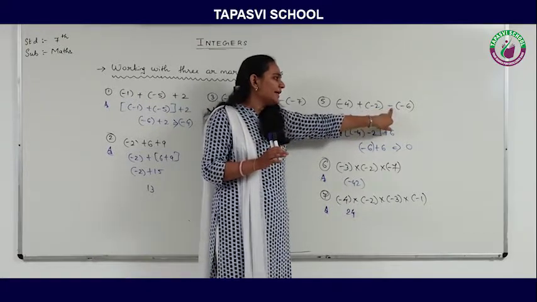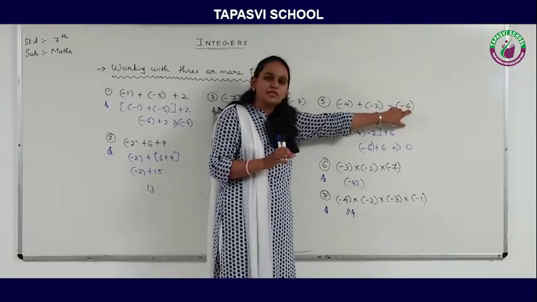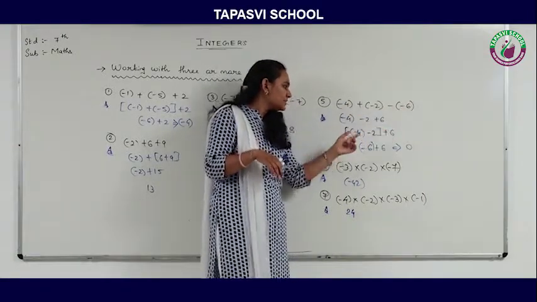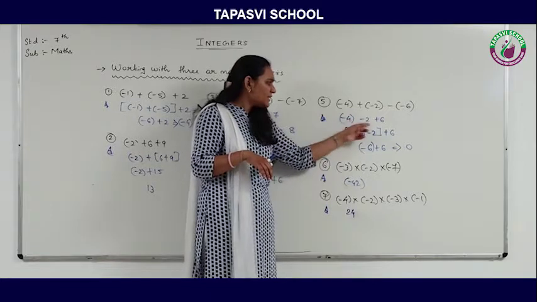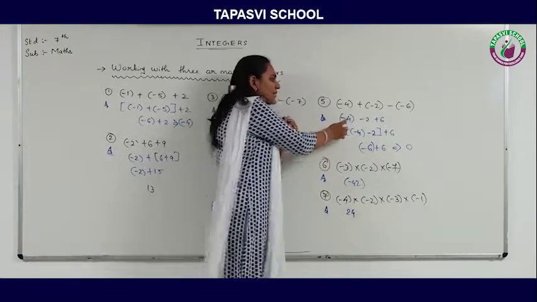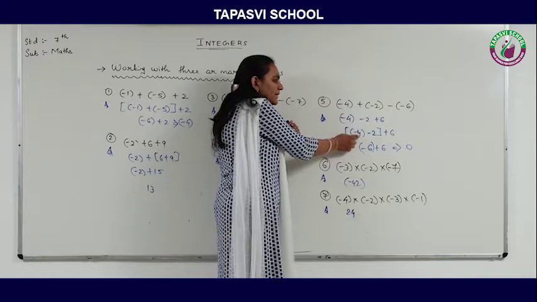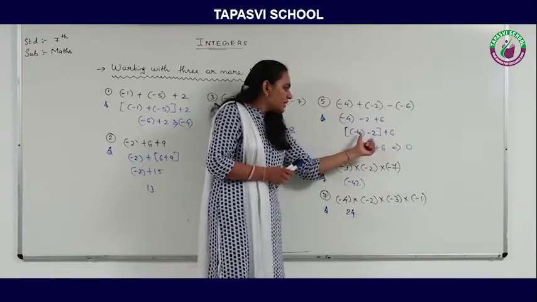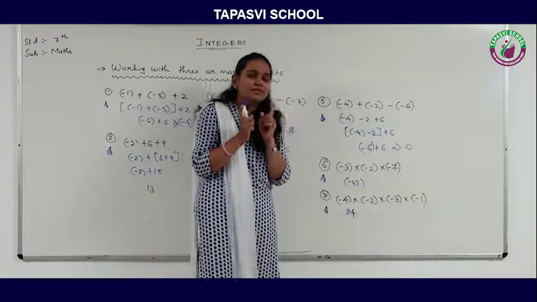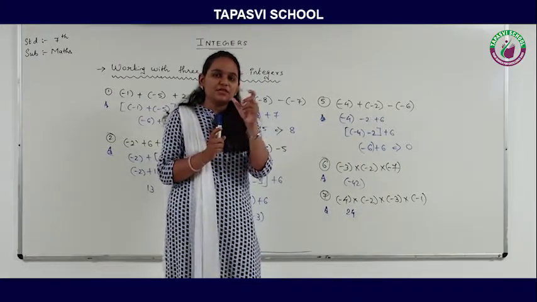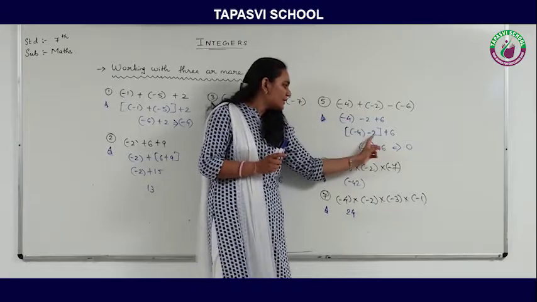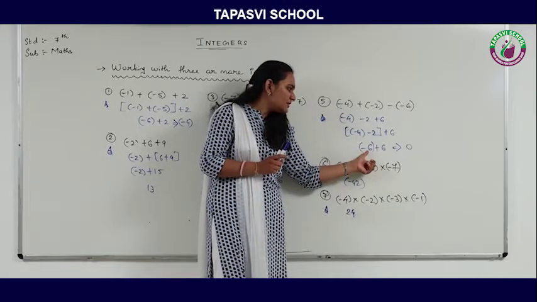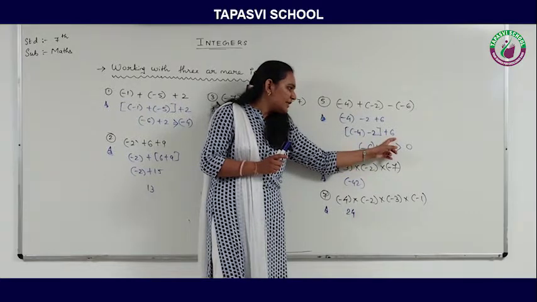Now here it is a negative sign, so we need to change the sign of 6 from negative to positive. So minus minus will become plus. So now minus 4 and minus 2, these two have the same sign, so I am going to club them inside a square bracket, and 6 I am going to deal with later on. Minus 4 and minus 2 both have the same sign, so first I need to add them. So 4 and 2 will become 6, and I am going to give the same sign to this 6. Now I am going to deal with the plus 6.